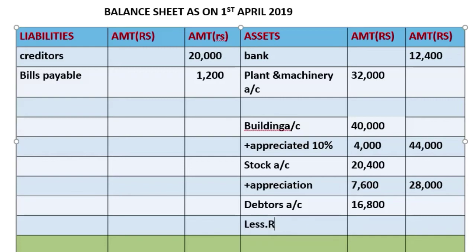RDD, how much? 1,000. So that gives 15,800, and the other, this RDD, will go where?